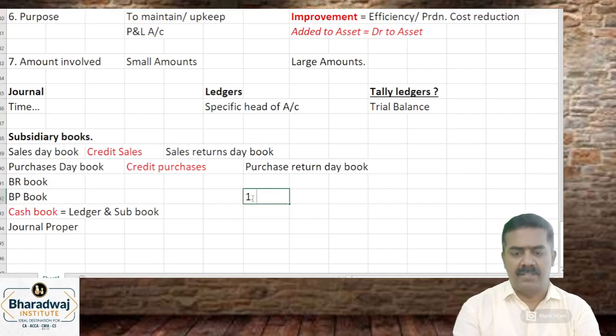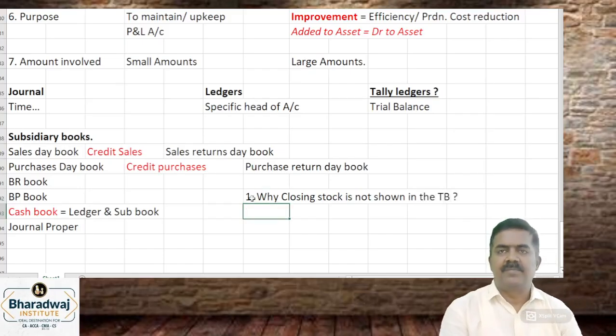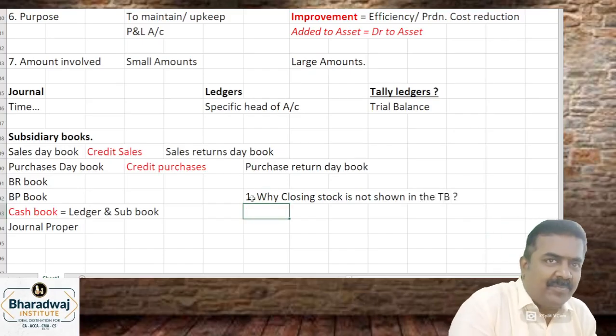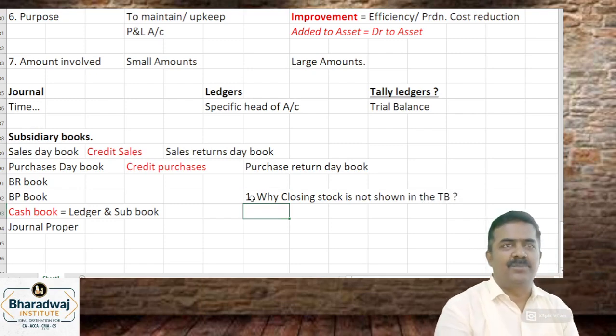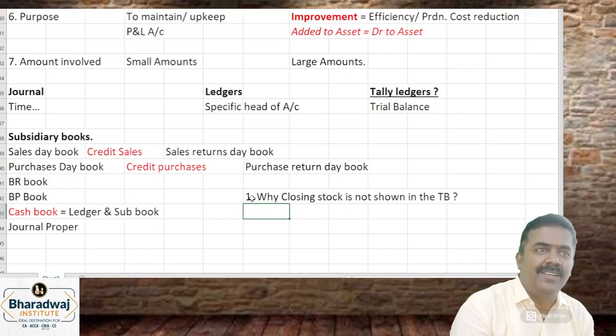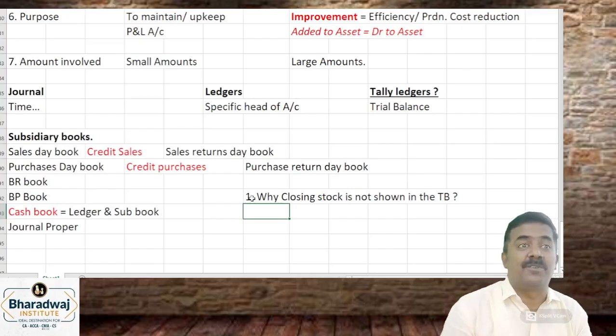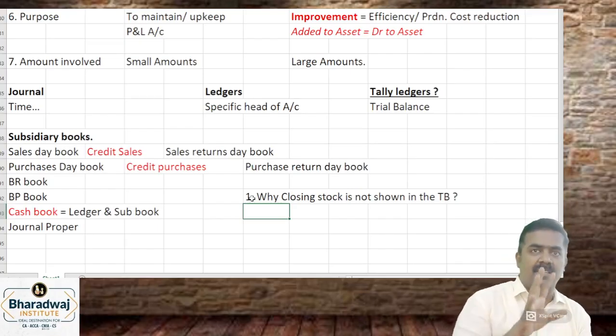They ask you question. Why closing stock is not shown in the trial balance? Example question கேட்டிருக்காங்க. In our opening stock or closing stock? Opening stock purchase alone.